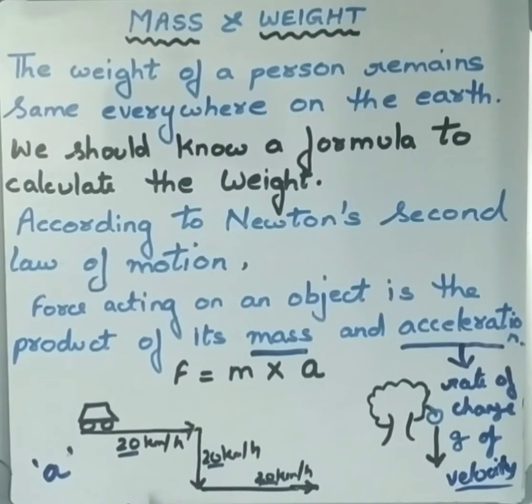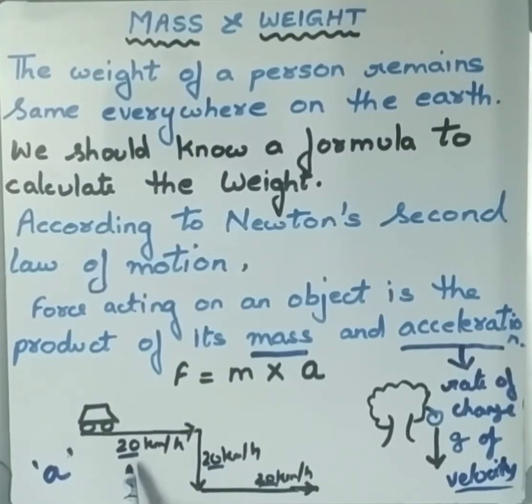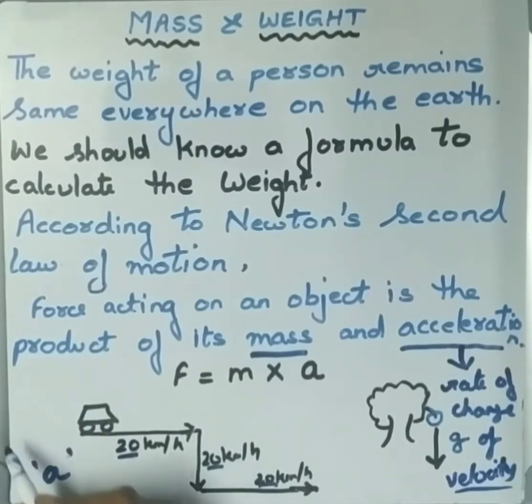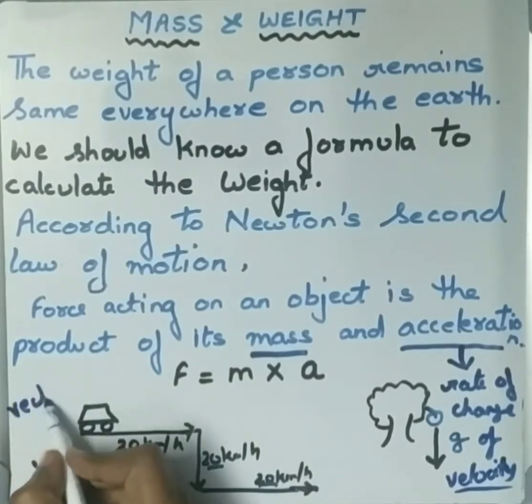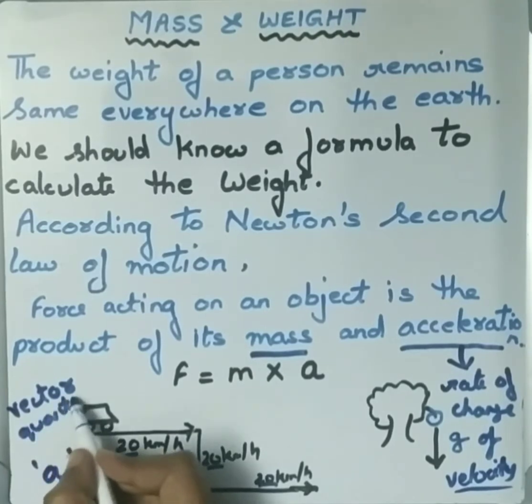And just now I told you that mass is a scalar quantity. Then what is weight? As I said, if only magnitude is there, then we call it a scalar quantity. But you can see here there is a magnitude, and even there is a direction. Then it is known as which quantity? It is nothing but a vector quantity. So this is known as acceleration.